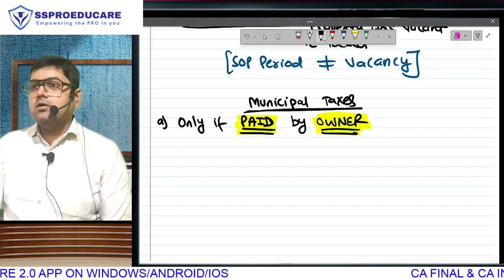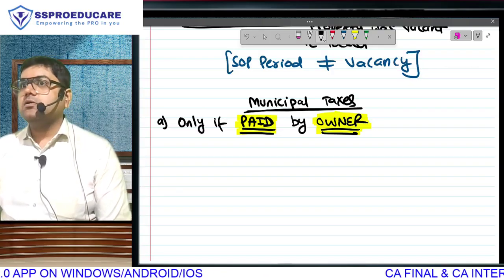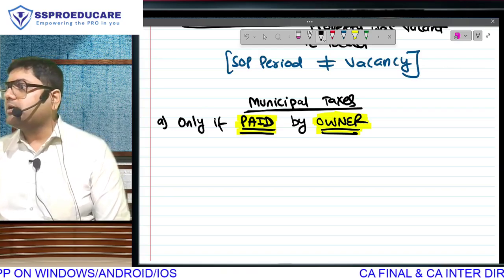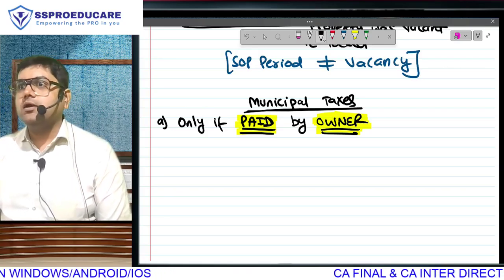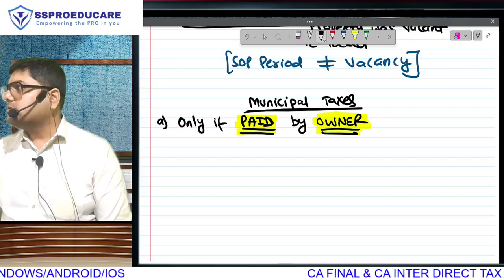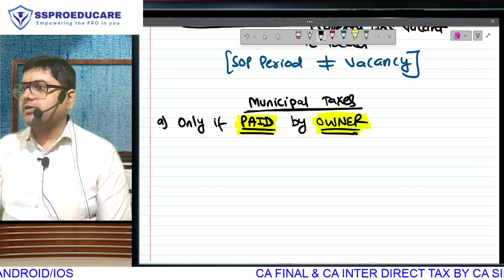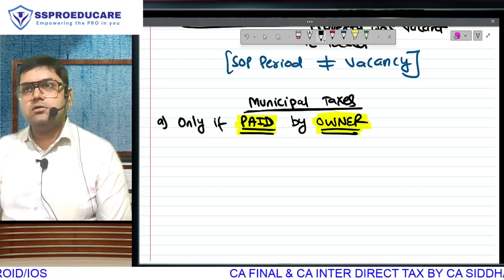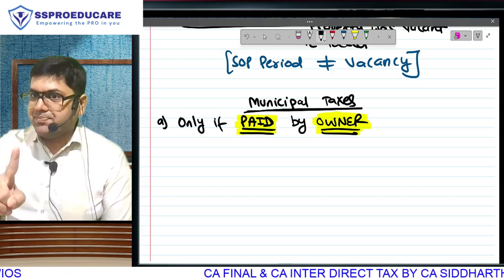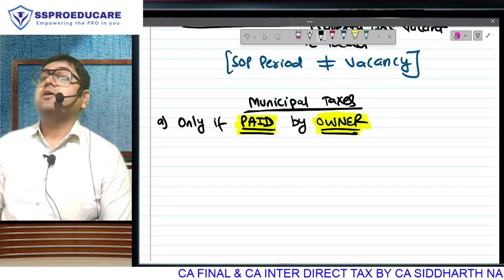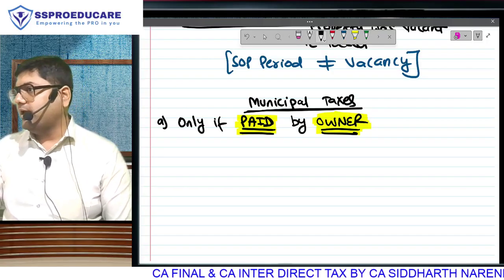And second, you should be the person paying. Supposingly, I am making the tenant pay the property tax. Then I will not get deduction. Expenditure ka deduction you will get only if you have incurred that expenditure. And who is the assessee here? The owner. So one, it has to be paid, and two, it has to be paid by the assessee, the owner. Then only you will get deduction.